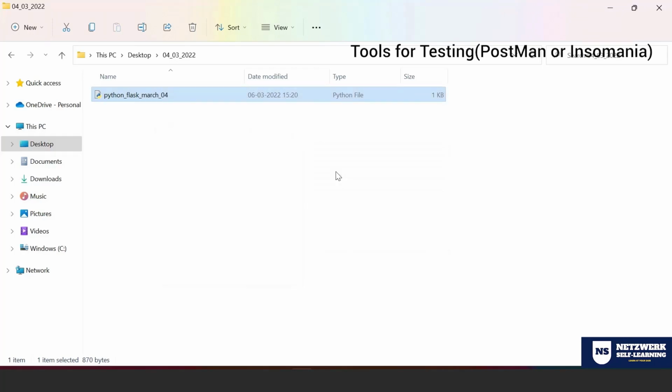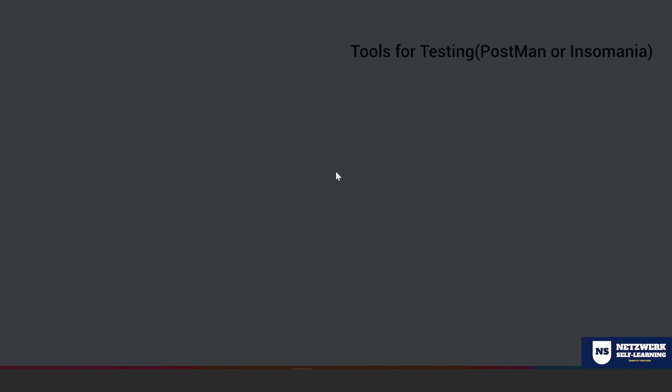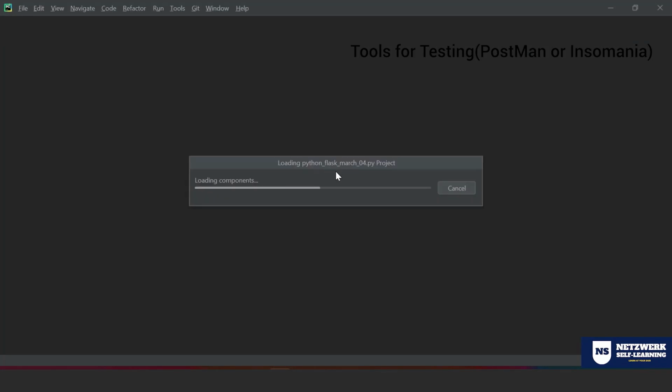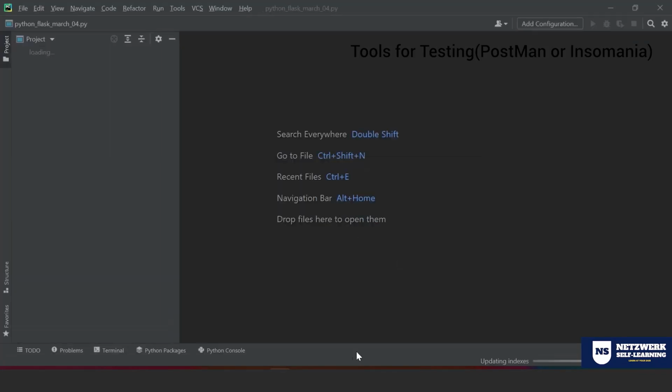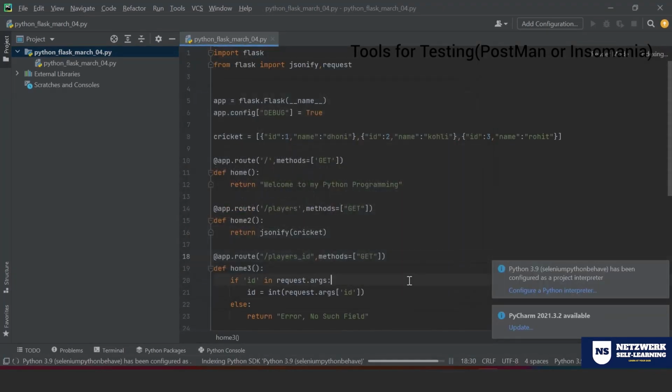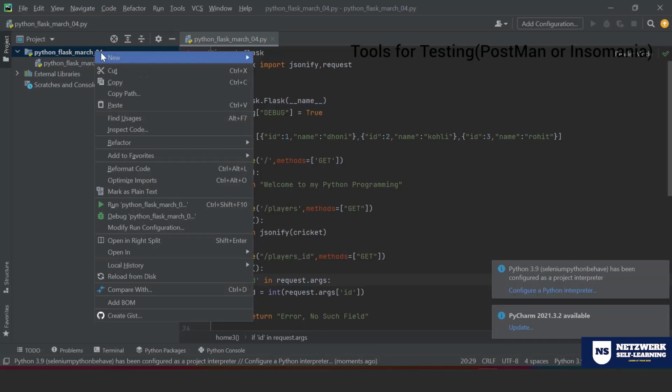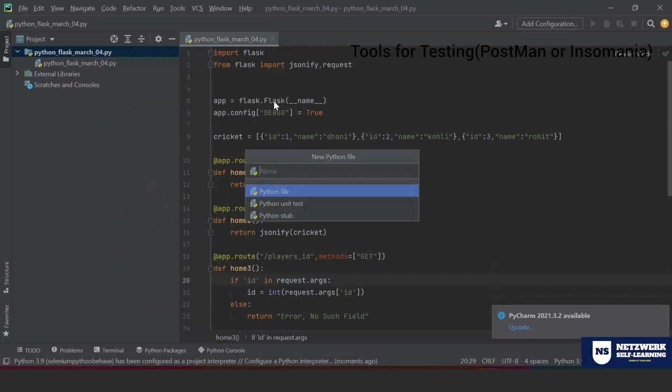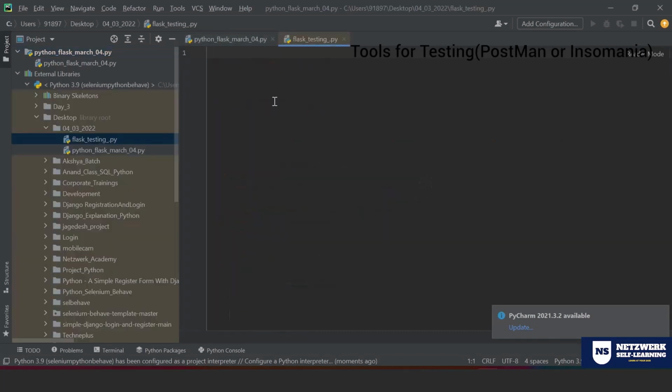Let me open that with PyCharm. Right. Let me create another Python file here. Import requests. I guess you don't have that one.